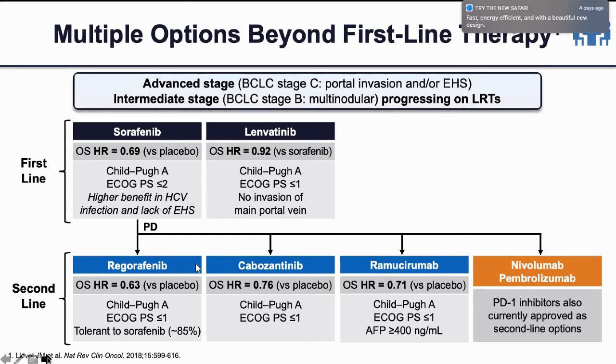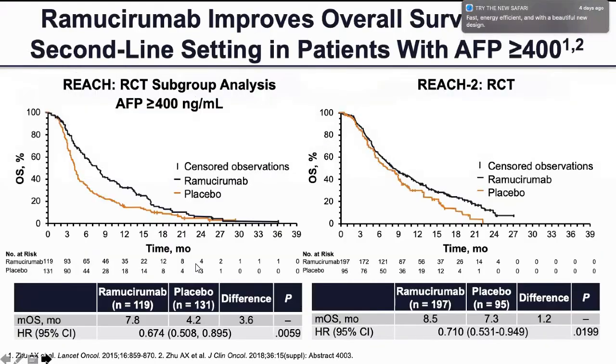And there is one more option with an AFP more than 400. There is some data that Cyremza might be a drug which can lead to response in this patient, but yes, IO is the preferred option. But if IO is not possible or feasible, then out of these available options, I think Cyremza should be the next option.